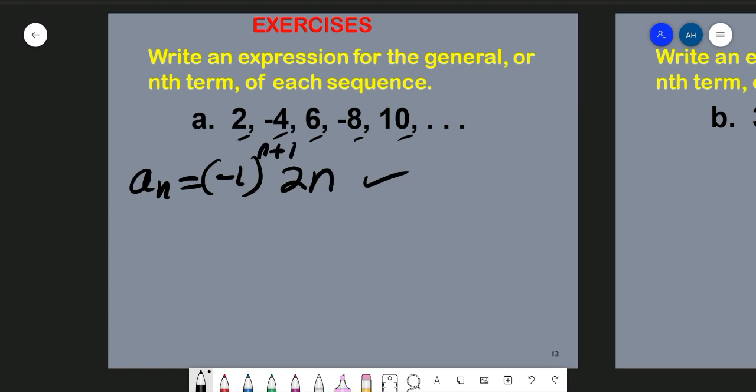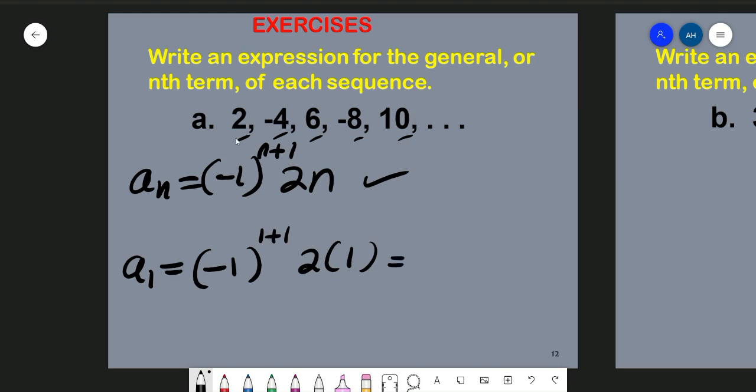Now let's check whether this formula for an is correct or not. Let's try the first term, that is a1. We substitute n equal to 1 and see whether we get 2 or not. When n equal to 1, we have negative 1 to the power n plus 1, which is 1 plus 1, and then multiplied by 2 times 1.